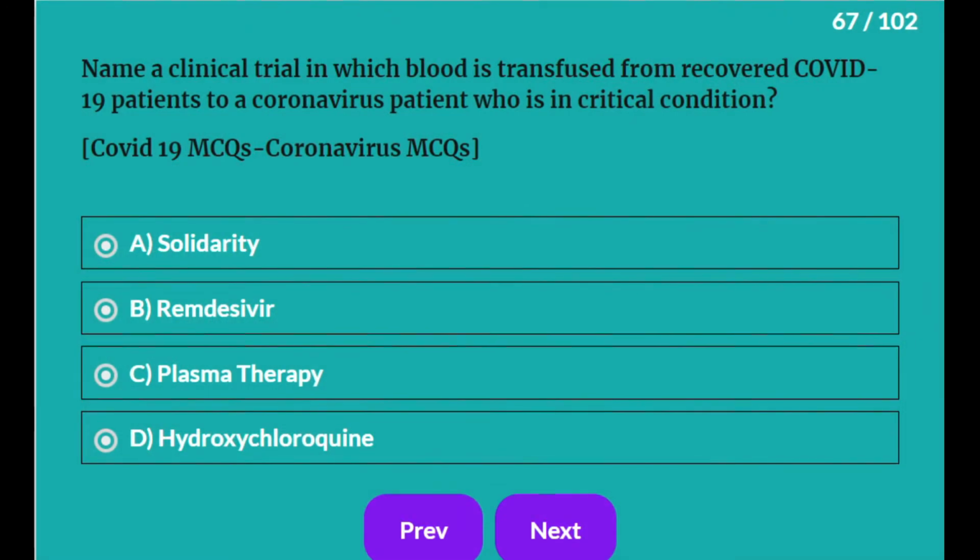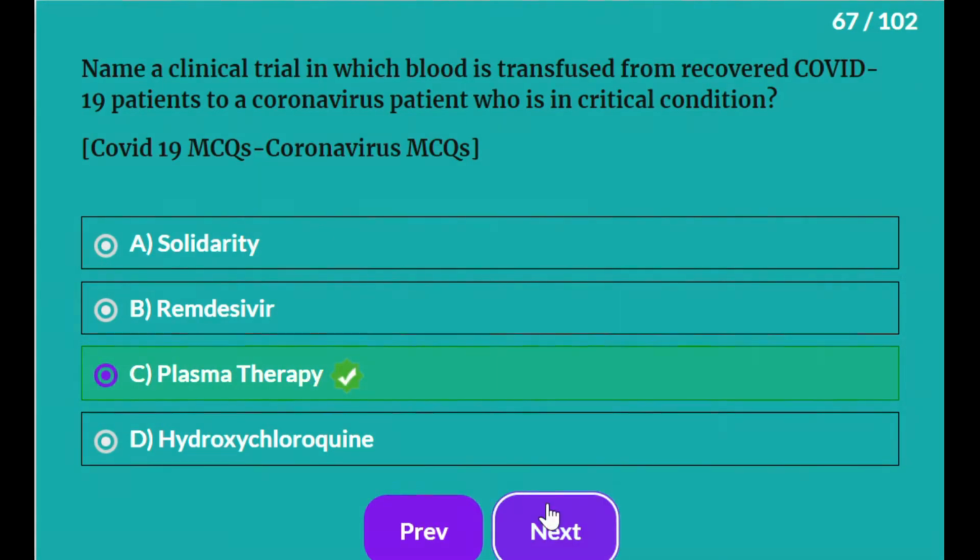Name the clinical trial in which blood is transfused from recovered COVID-19 patient to a coronavirus patient who is in critical condition. It is plasma therapy.